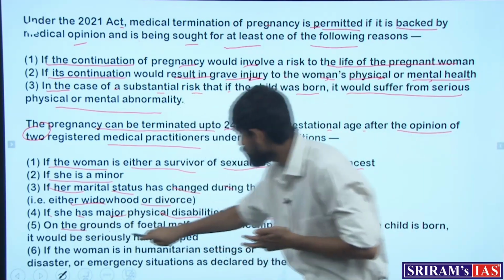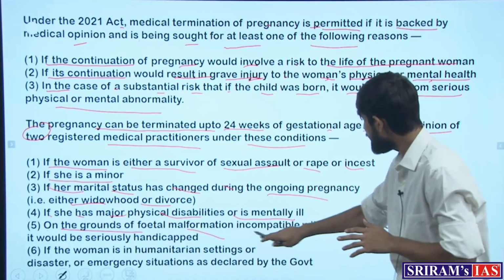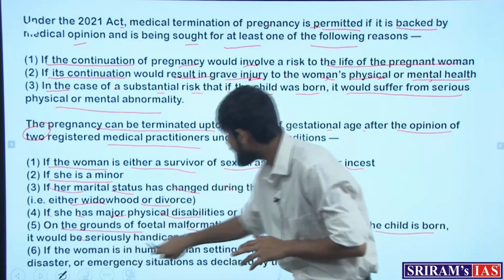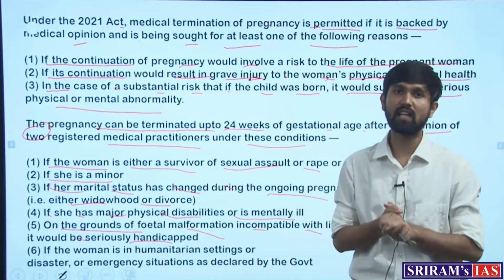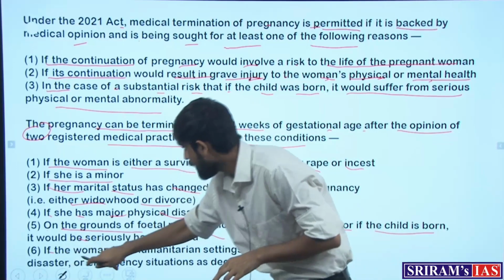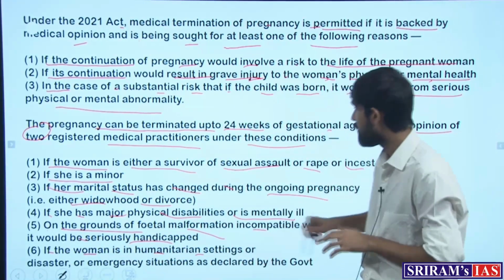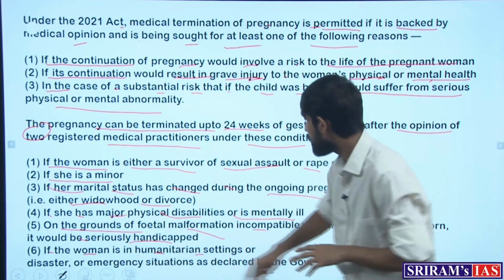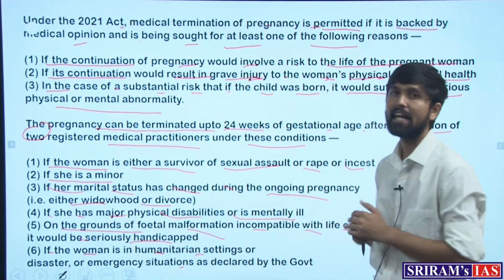Fifth is on the grounds of fetal malformation incompatible with life, or if the child is born, it would be seriously handicapped. In these circumstances as well, the pregnancy can be terminated. And sixth is if the woman is in humanitarian settings or a disaster or emergency situation as declared by the government.